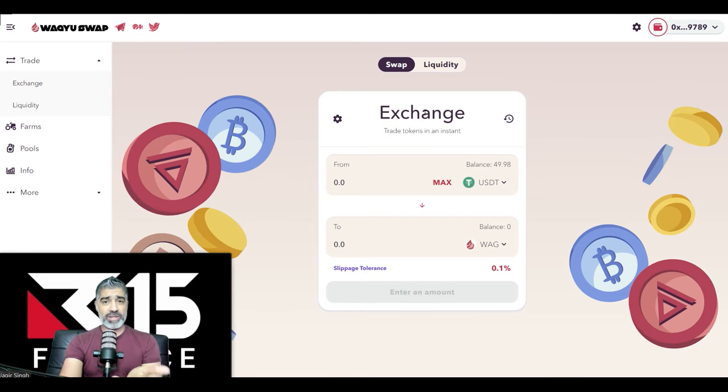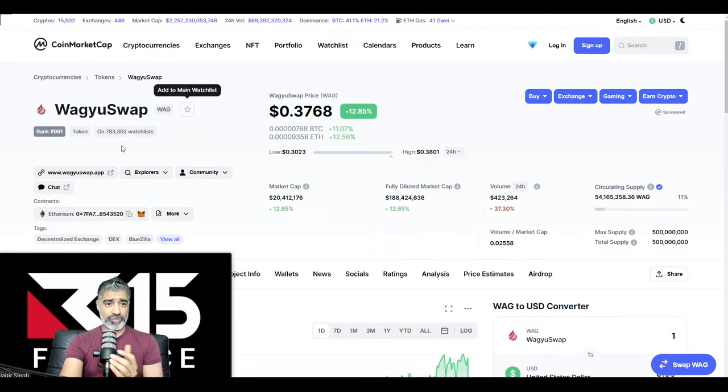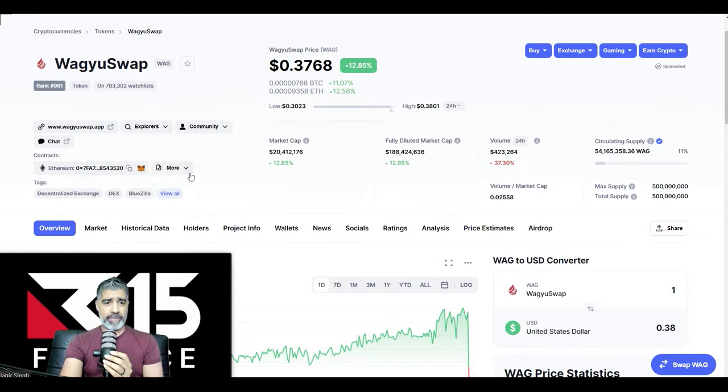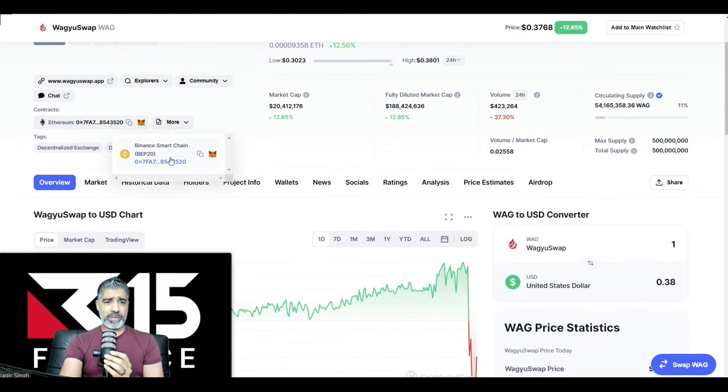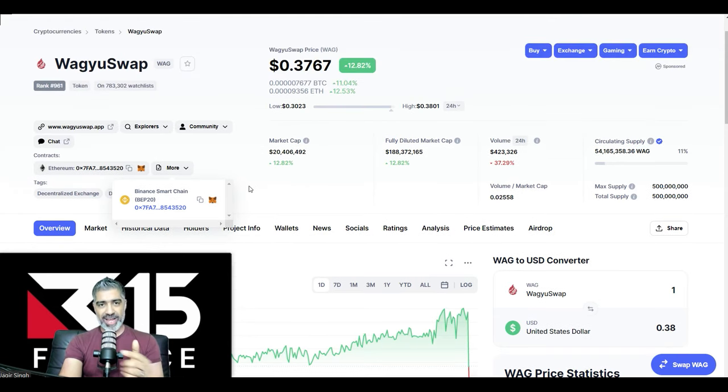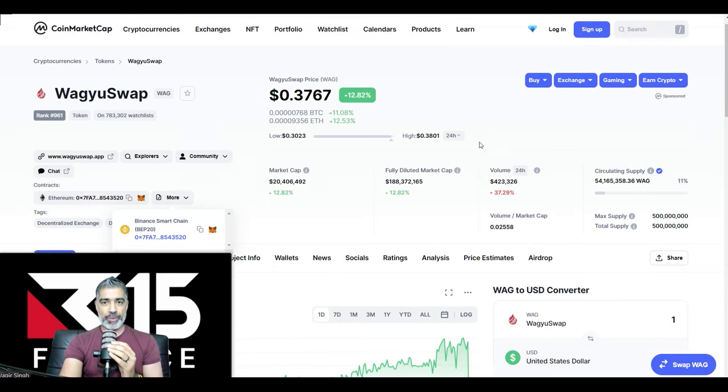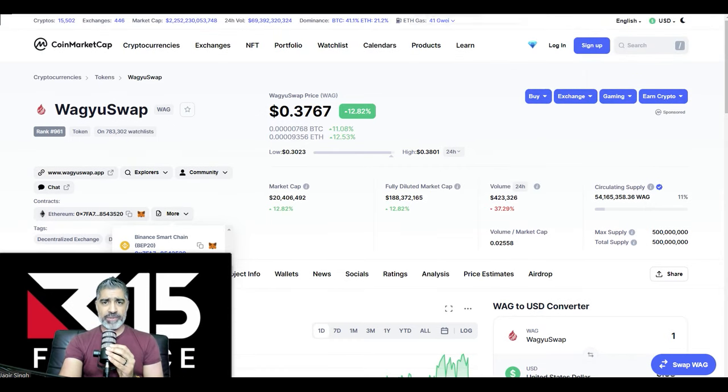And if you're concerned and you want to make sure you got the correct contract for Wagyu, if you go back to CoinMarketCap, if you go to more, you'll see the Binance Smart Chain address over here. It hasn't actually added the default Velas contract over here. That's one of the things that's been updated because Velas is quite a new blockchain. So it is what it is.